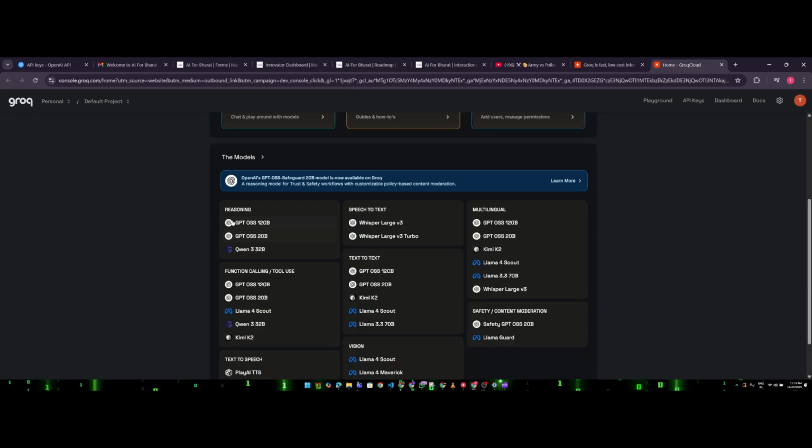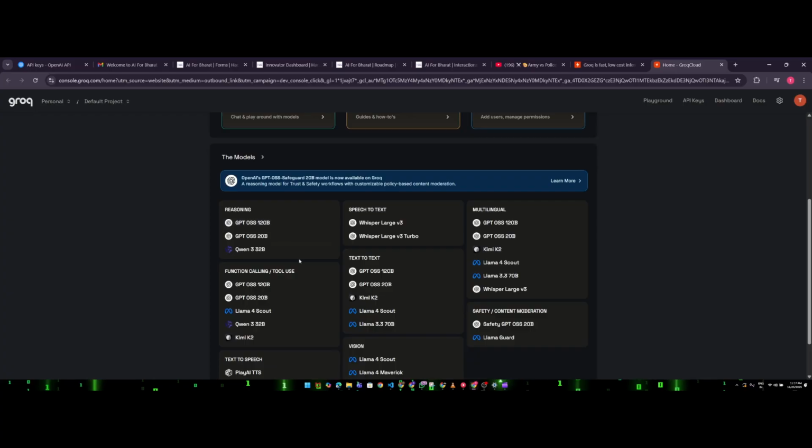Okay, so as you can see, Grok has different kinds of models for different purposes. Like for reasoning, they have the GPT OSS 120 billion parameter model. They have the GPT OSS 20 billion parameter model. So guys, you can see the numbers. This number means these are parameters. This many parameters they have.